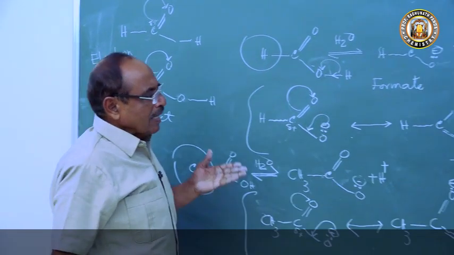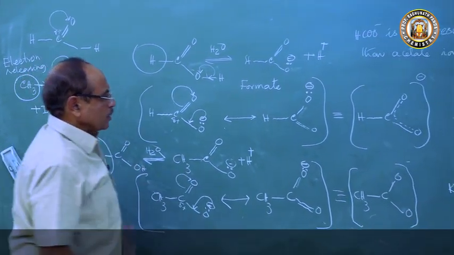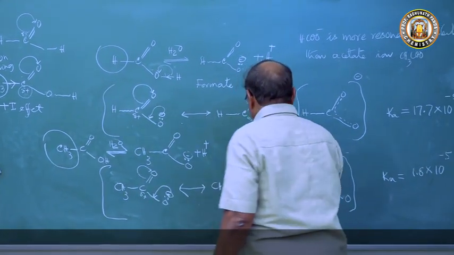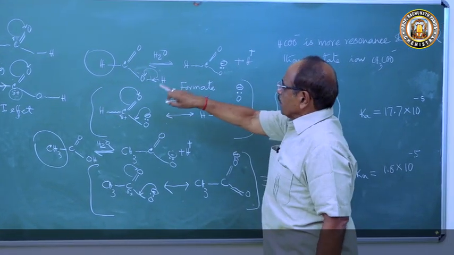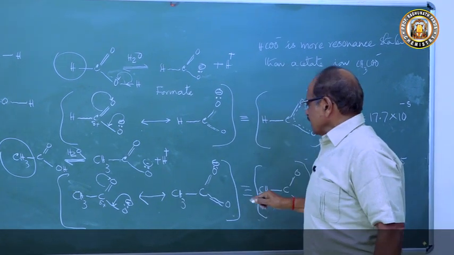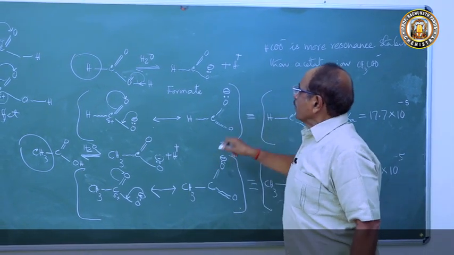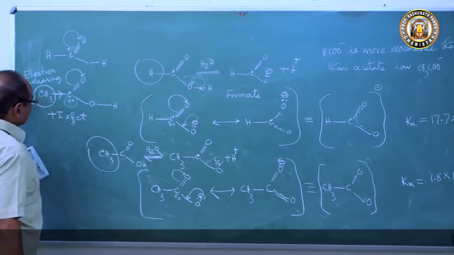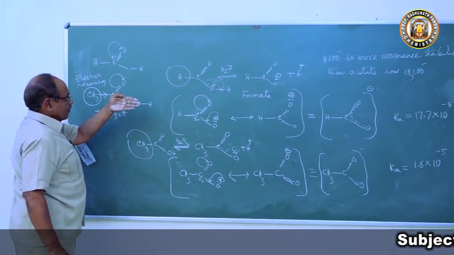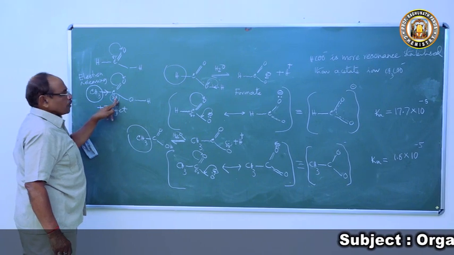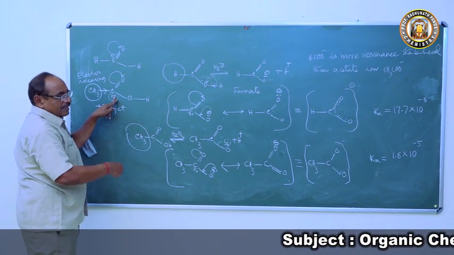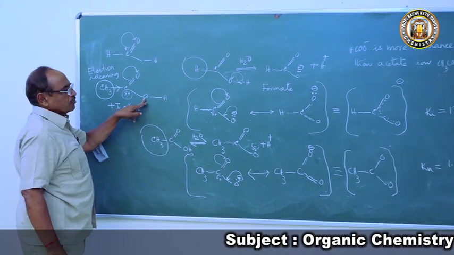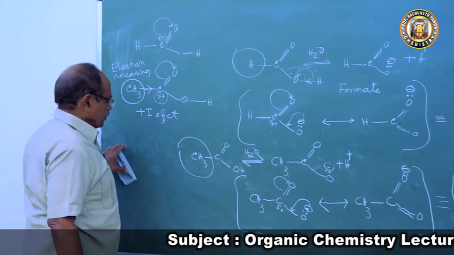So what do you mean to say? Because of the plus I effect, here is a plus I effect. This is producing acetate ion. If you compare the acetate ion, here the methyl group has a plus I effect. So it decreases the positive charge, and that decreases the delocalization of the negative charge of the carboxylate ion.